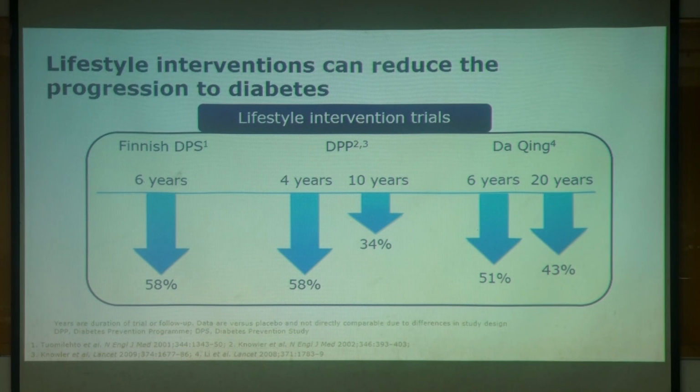And they were followed up for 10 years. There was 34% reduction in the progression to diabetes. The Da Qing study, which was followed for 6 years, showed more than 51% reduction in the progression to diabetes. And they followed for 20 years, 43%. So all these trials show us that lifestyle intervention is the only thing that can prevent the progression to diabetes from the pre-diabetic stage.